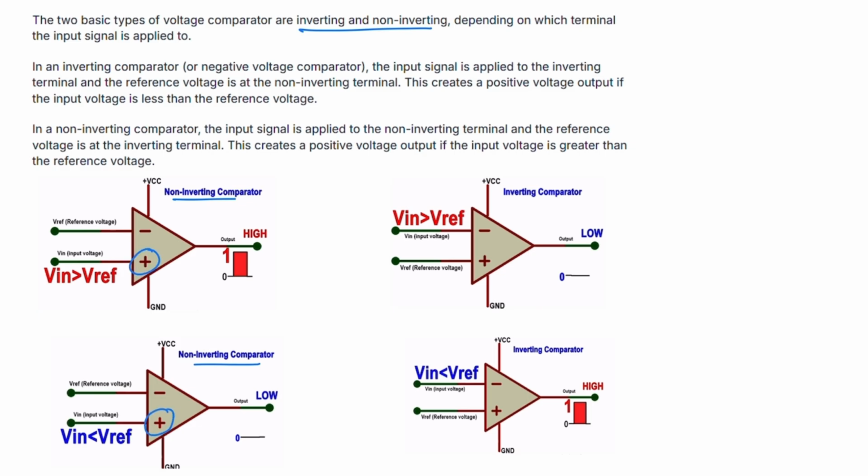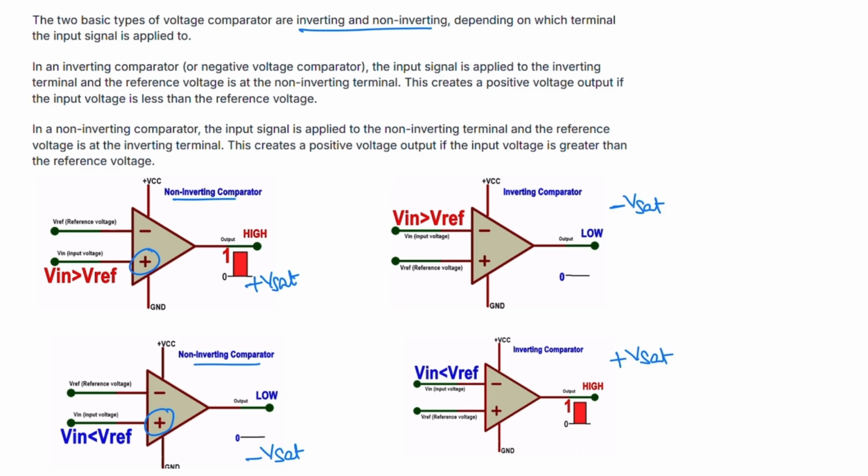Here the input signal is applied to the positive terminal and the negative terminal is given a reference voltage. If the input voltage is greater than the reference voltage, the output is plus V saturation. If the input is less than the reference voltage, the output is minus V saturation. Similarly for an inverting comparator, the input signal is applied to the inverting input and the reference voltage is given to the non-inverting input, that is the plus input. If the input is greater than the reference voltage, the output is minus V saturation. If the input is less than plus V reference, the output is plus V saturation.